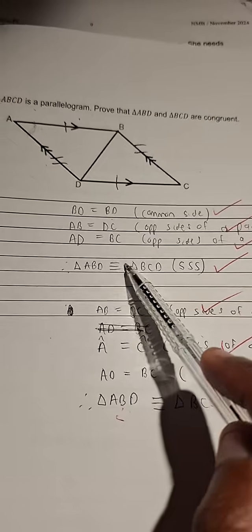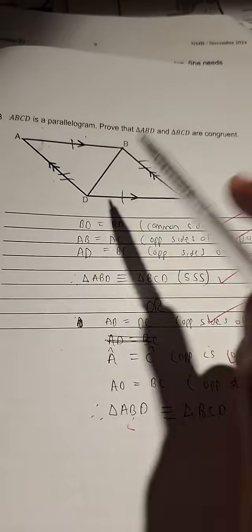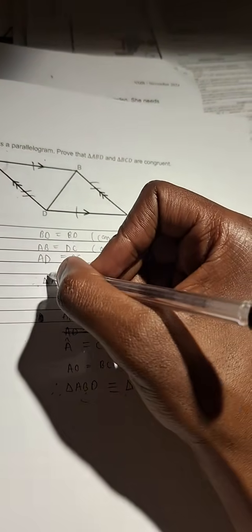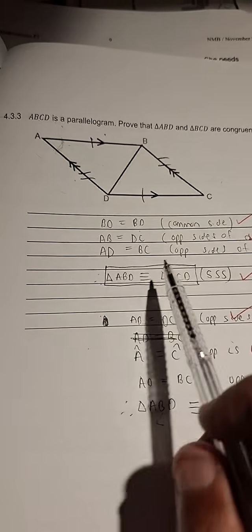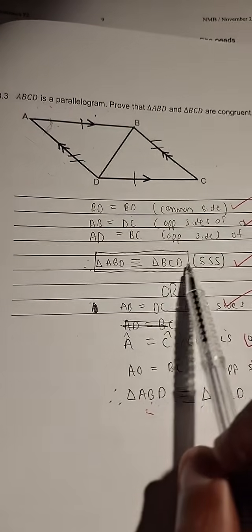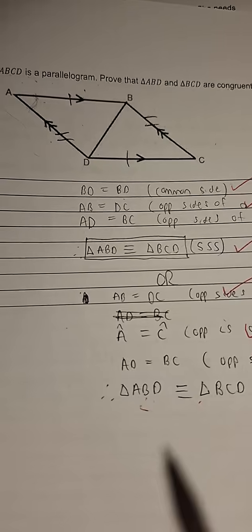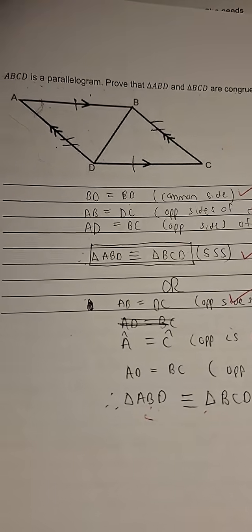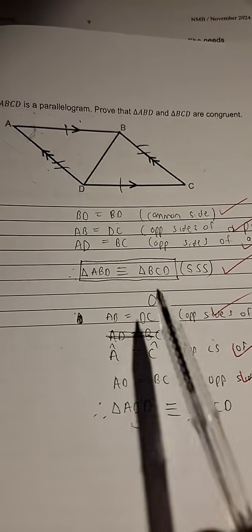Triangle ABD is congruent to triangle BCD. Now, remember, I'm going to force the situation that I write the letters in order. Guys, I did this live last year, and I can tell you this: I wasn't that alert last year when I taught this about the order of the letters, but then I learned my lesson, and I emphasized this over and over again. So if I'm saying ABD,